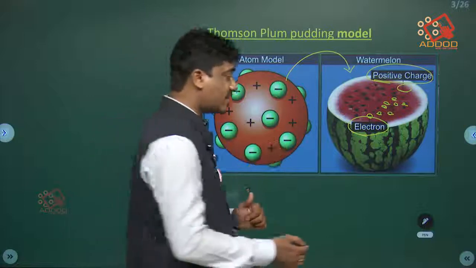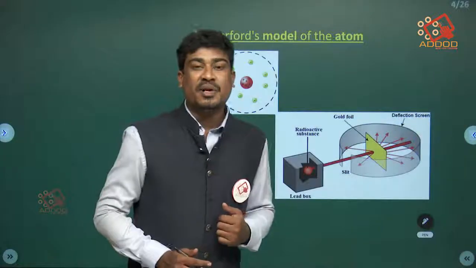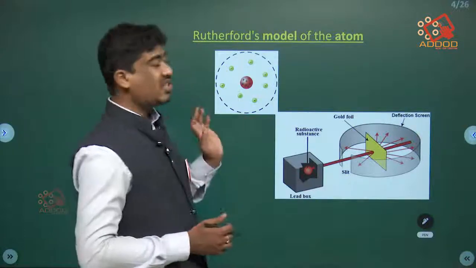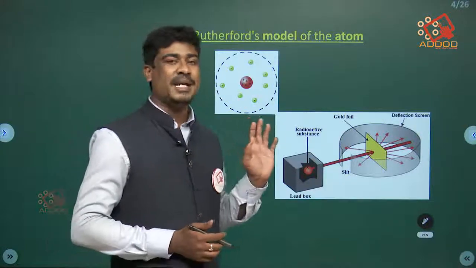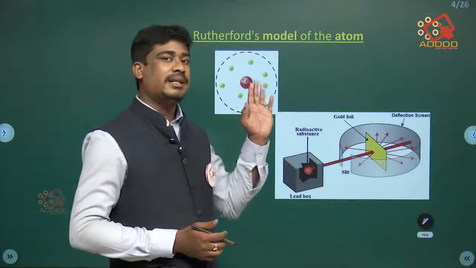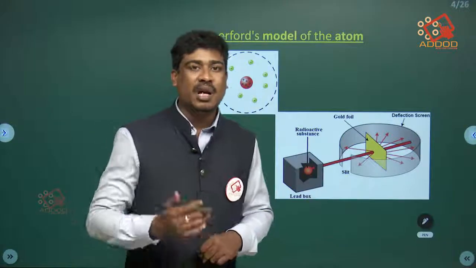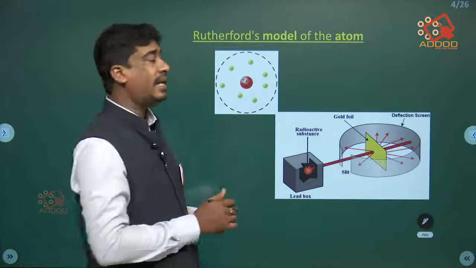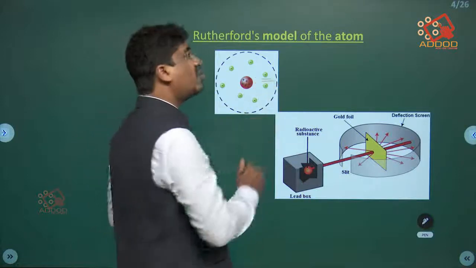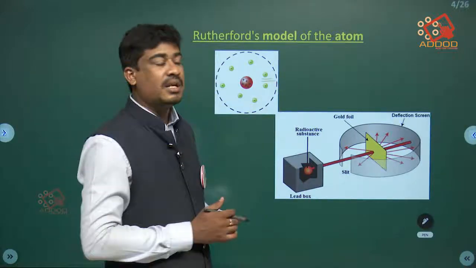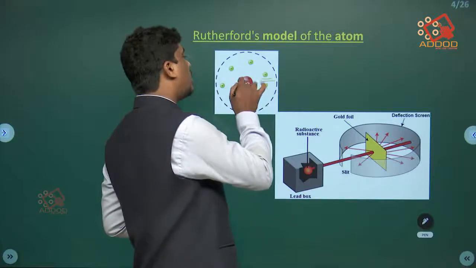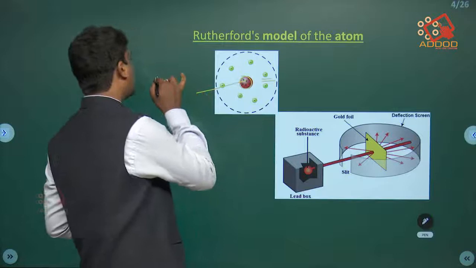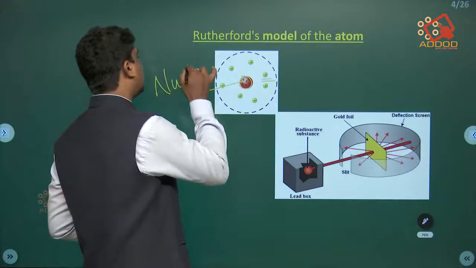Coming to the next, the Rutherford model of an atom. Here the electron is revolving around the positive charge. In an atom, electrons, the negative charge, are revolving around the positive charge of the nucleus. Why am I stressing this?